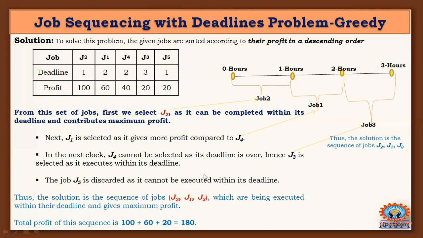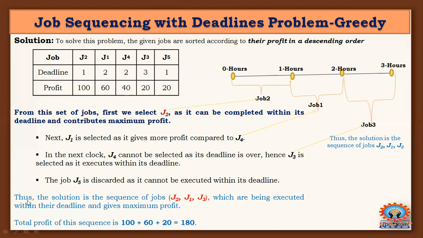It requires 5 units of time. If you want to complete job 5, the deadline must be 5, but the maximum deadline is 1. So it is not possible. Job 4 is also not possible. To complete job 4, a deadline of 3 is required, but the deadline of job 4 is 2. So simply ignore job 4 and job 5.